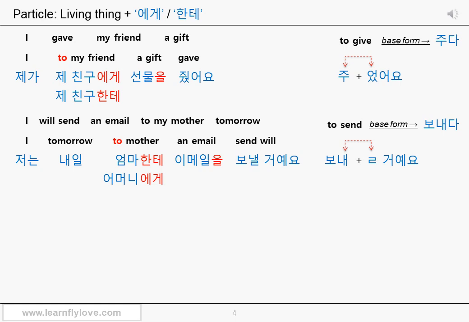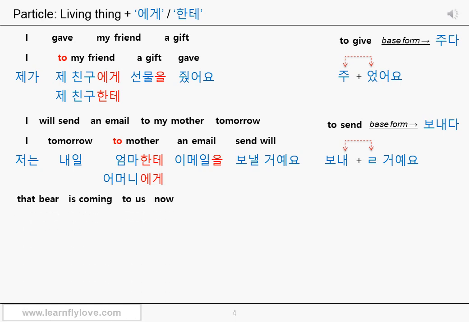You can swap the position of 엄마한테 and 이메일을, and it will sound as clear, because the particles will show the exact role of that word in the sentence anyway. But you usually position the word you want to emphasize right in front of the verb, just in case you wonder. For example, if you think an email is more important, you position it right before the predicate send. If you think to mother is more important, you can position it right before the verb send, like to my mother, not to my father. You emphasize the to mother part.